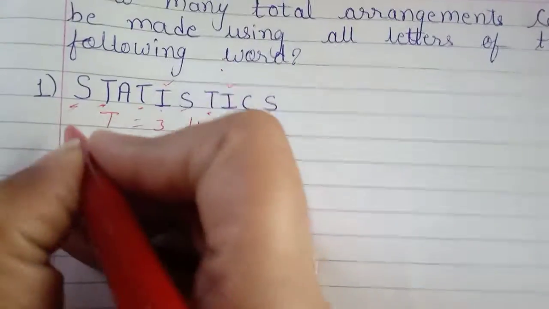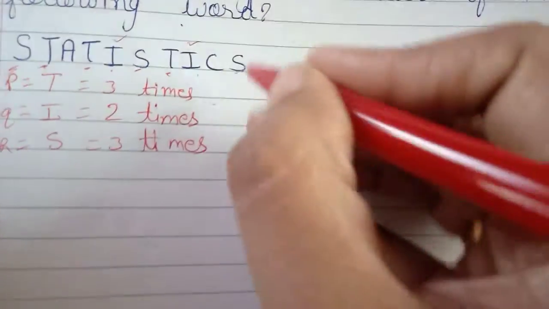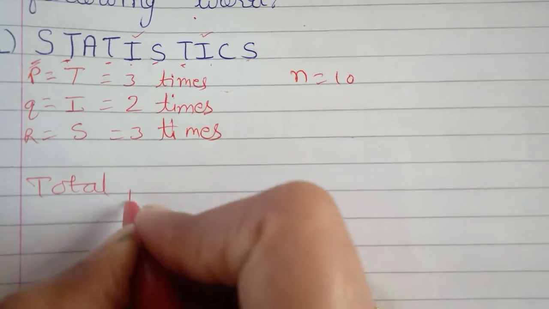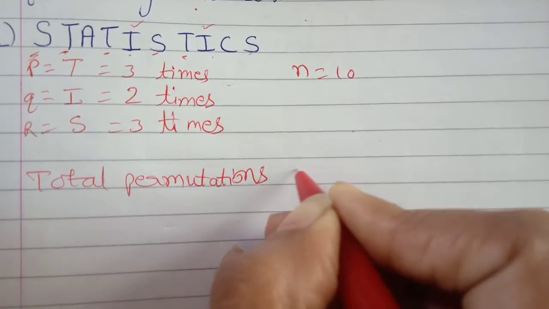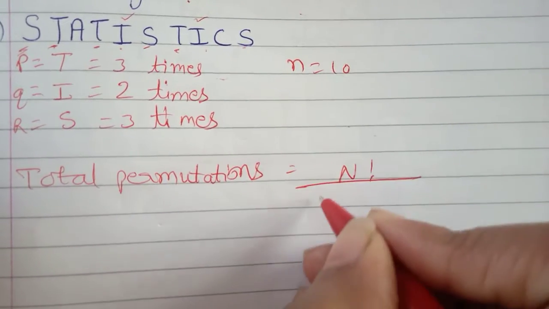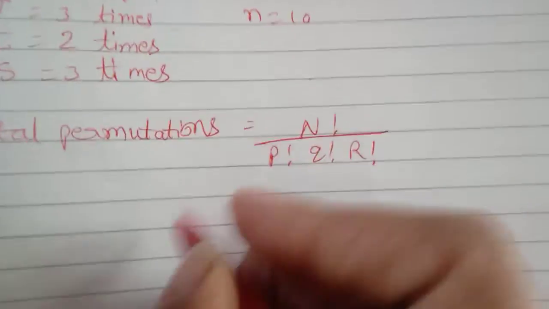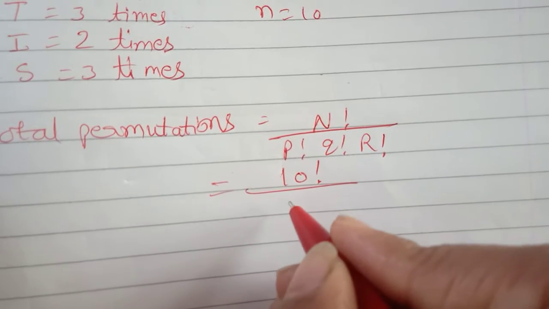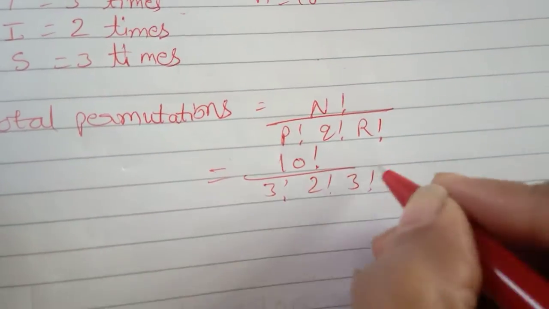Now here this will be termed as P, Q, R. So the total permutation, now n is equal to 10 we know, is n factorial upon P factorial, Q factorial and R factorial. Now n is 10, P is 3 factorial, then 2 factorial and again 3 factorial.